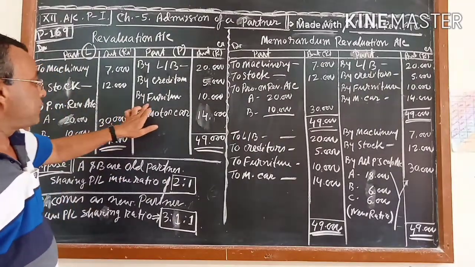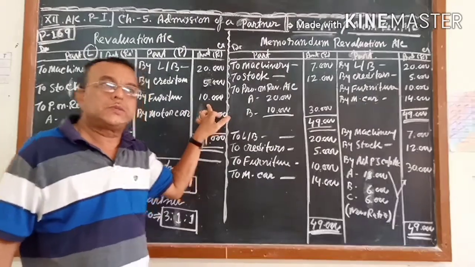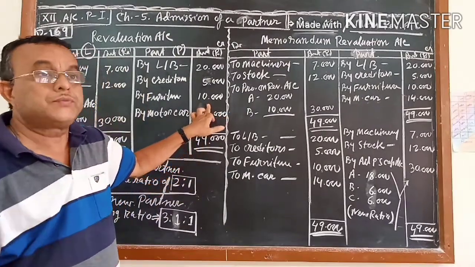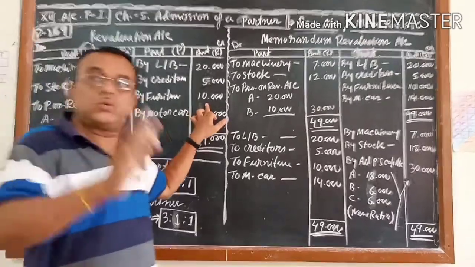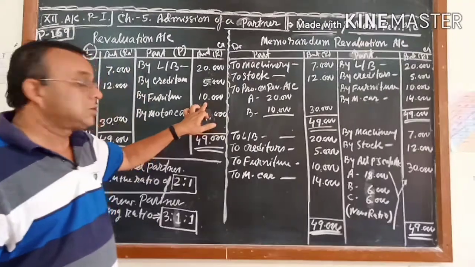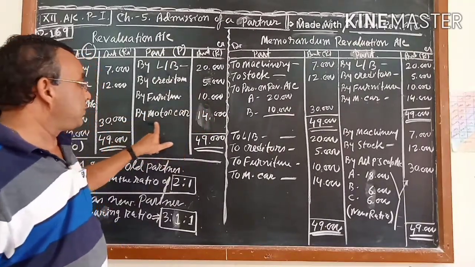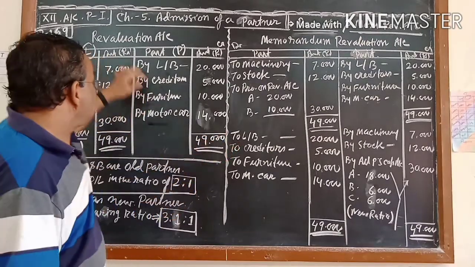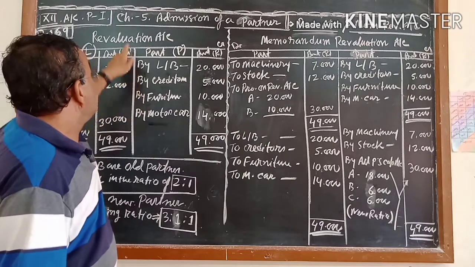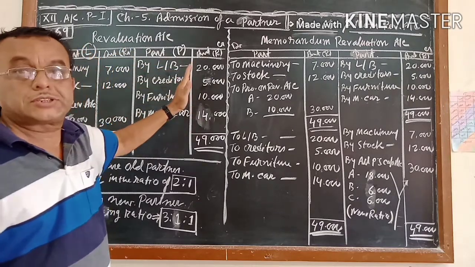Next is furniture of rupees 10,000. Once again, the market value of the furniture was 10,000 more. That means whatever the book value was, the market value of the furniture was 10,000 more. For that it came on the credit side. Similarly for the motor car also, it is 14,000. So these are the four effects which came in the revaluation account credit side. So this is all profit.